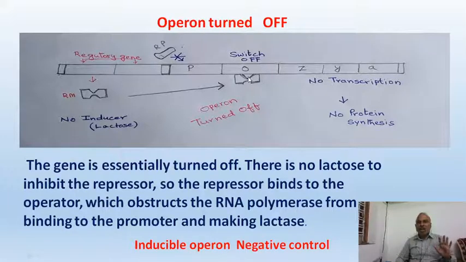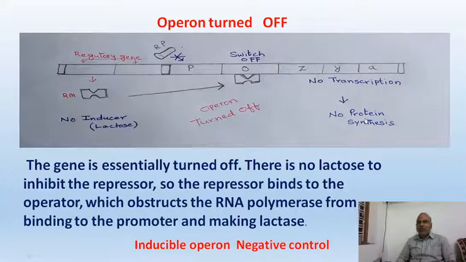When it is switched off, the promoter does not show its site to the RNA polymerase. RNA polymerase does not bind with the promoter gene. So the promoter is not allowing the RNA polymerase to pass on to the structural genes. No RNA polymerase, no transcription.